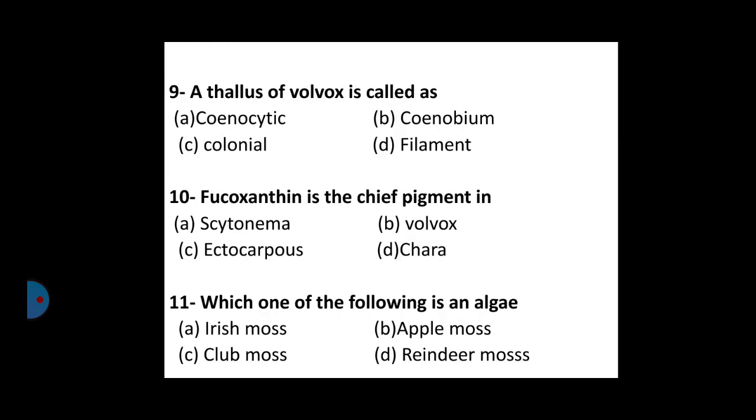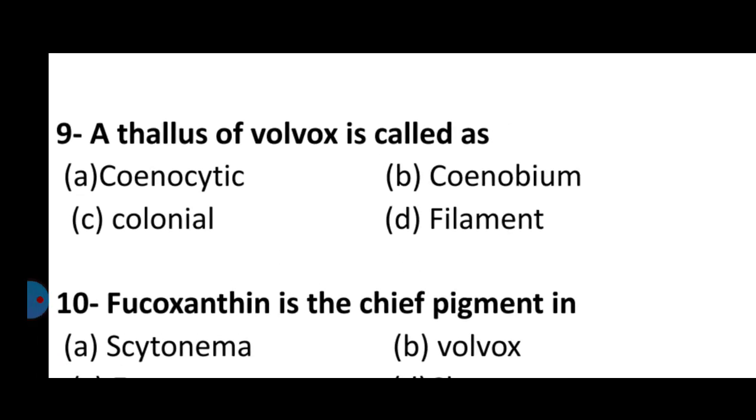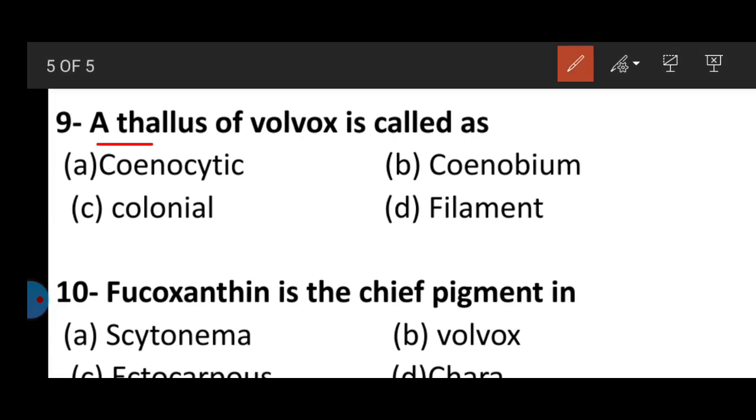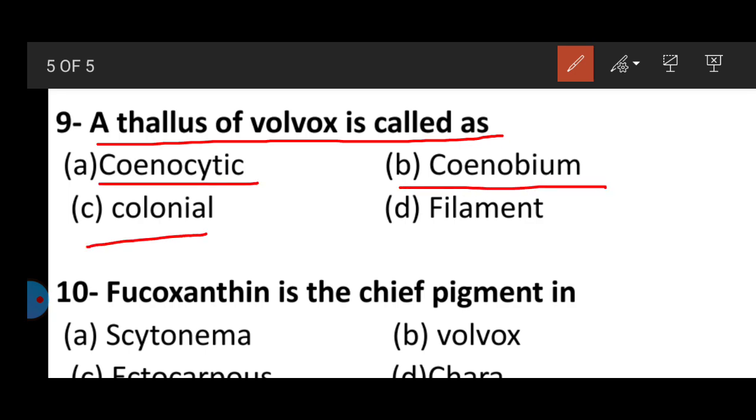Okay. Next question, question number 9. The thallus of Volvox is called as: option A coenocytic, option B coenobium, option C colonial, option D filament. The ninth answer is B, coenobium.